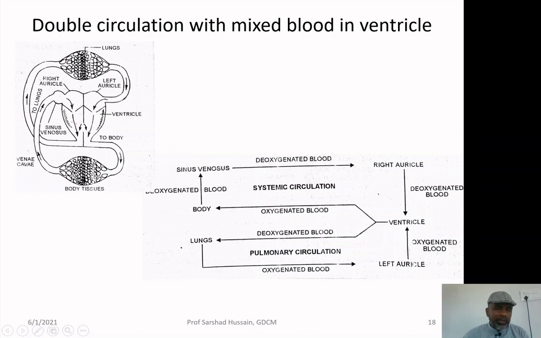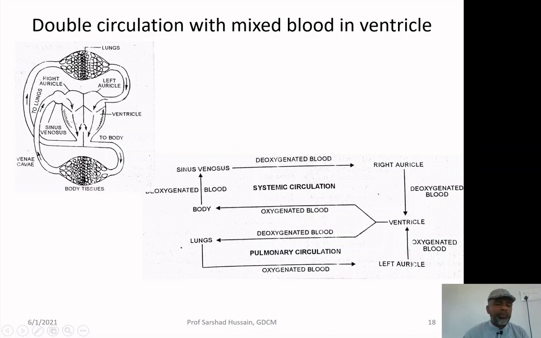Now, after taking oxygen, it does not go directly to the body tissue as we saw in the previous case of single circulation; rather it comes back to the heart into the left auricle, from the left auricle to the left ventricle, but there is a mixing of blood because the partitioning is not complete there, and then through the artery into the body tissue.